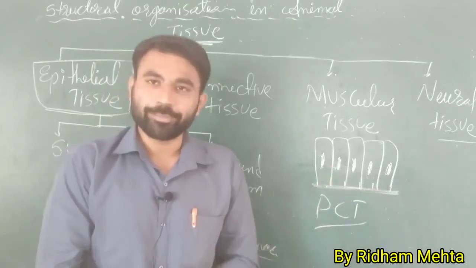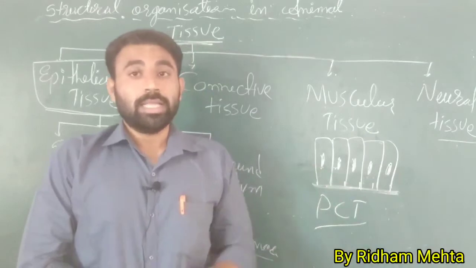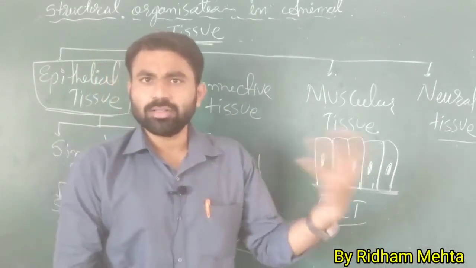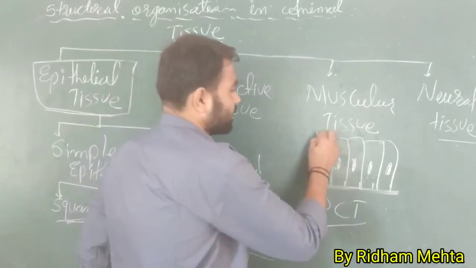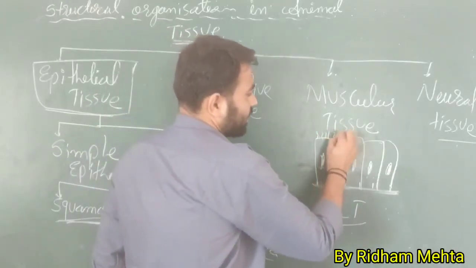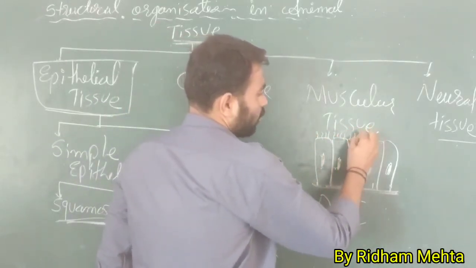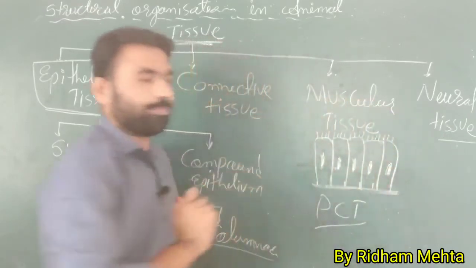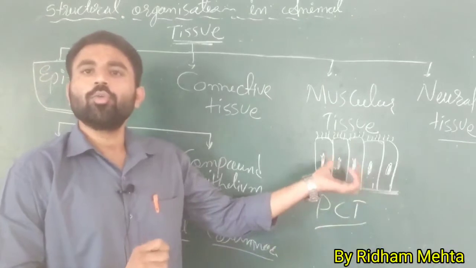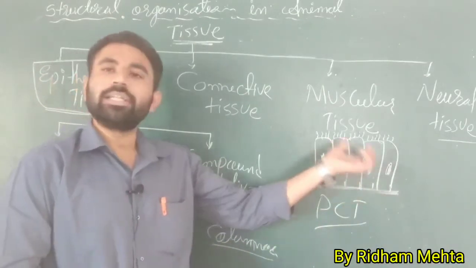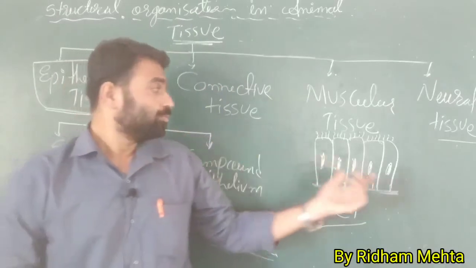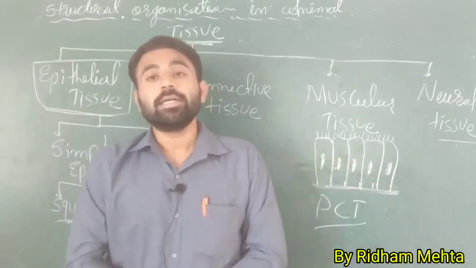Now the next one, if so many cilia are present on the cell surface, for example like this, so many cilia are present on the cells, so they are converted into a ciliated epithelium. It is called cuboidal or columnar ciliated epithelium. So it is the ciliated epithelium.